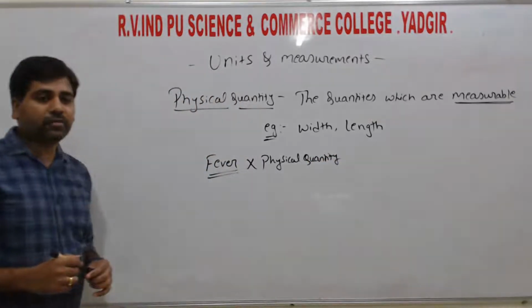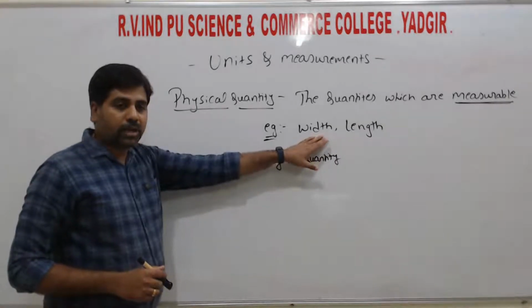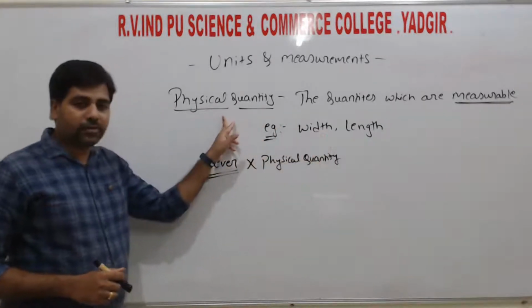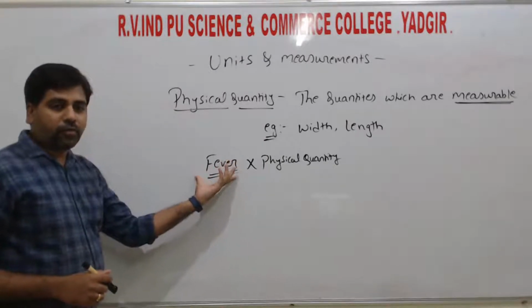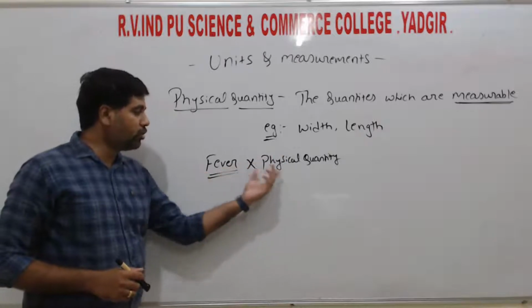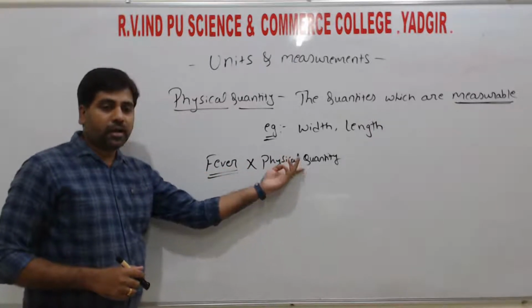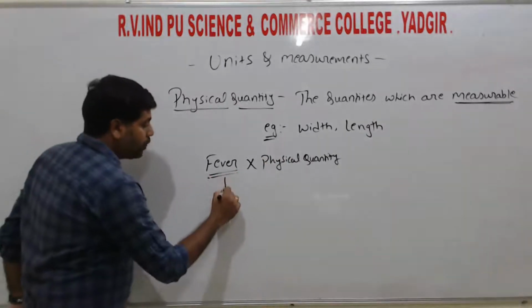So this is the difference between physical quantities, that is the quantities which are measurable, and those that are not. For example, fever we can't measure, hence we don't call it a physical quantity. Here in the fever we are going to measure the temperature.